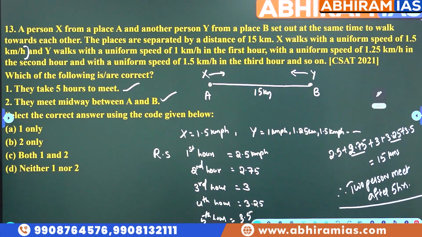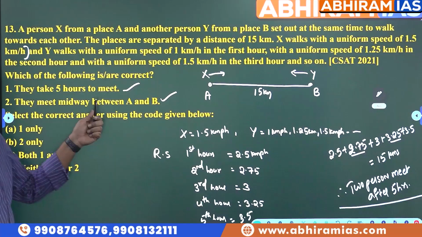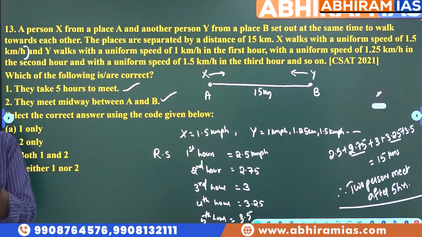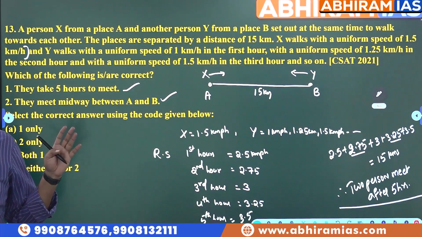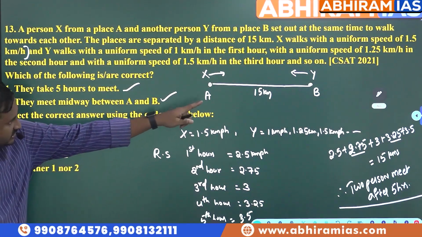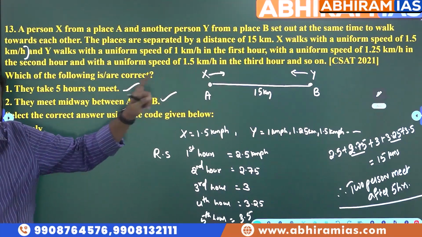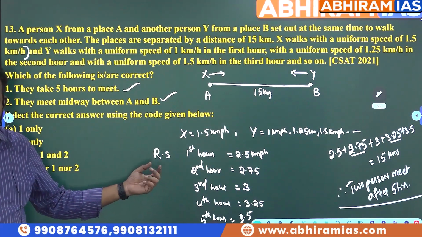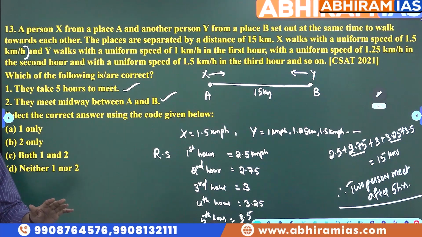You can see the difference in the question, students. Earlier questions, they were asked in 2015, 16 and so on. They're simple questions. Two persons will start moving, and they will give us the distance when they will meet. Simple cases. But recent questions, if you observe, this was asked in 2021. You can observe the change in how they are asking. This one is also the relative speed concept only, but it is changing for every 1 hour. It is not constant. Every hour the speed is increased by 0.25, 0.25, 0.25.